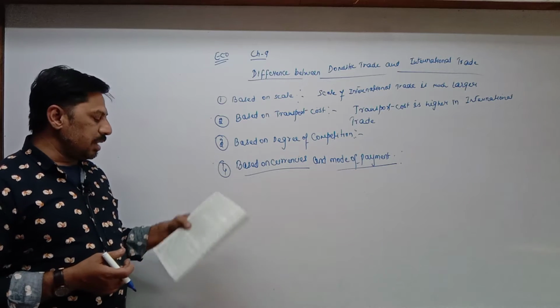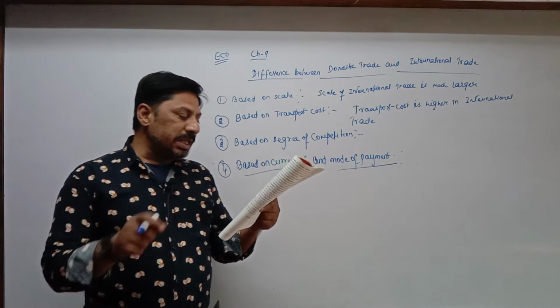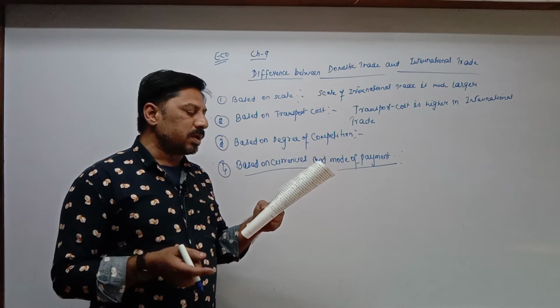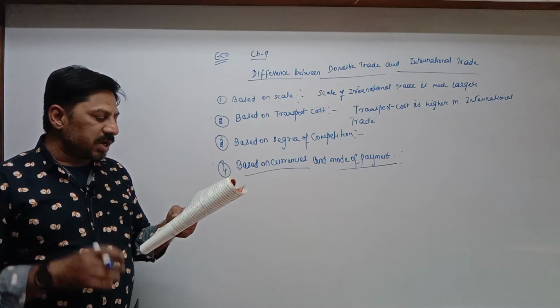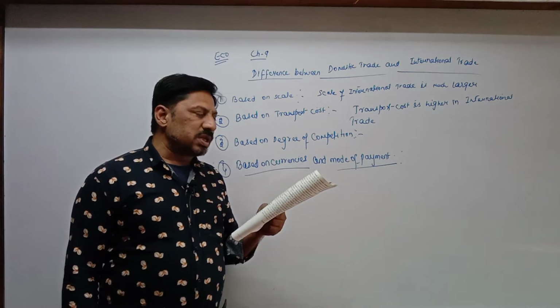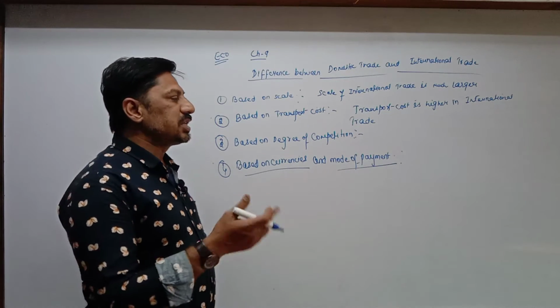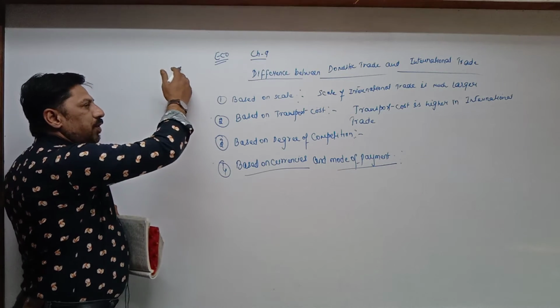So based on currency and mode of payment: first, transactions in domestic trade are made only in domestic currency, and payment is transferred from one bank to another of the same country. International trade involves several currencies and exchange rates, because currencies are different for different countries.